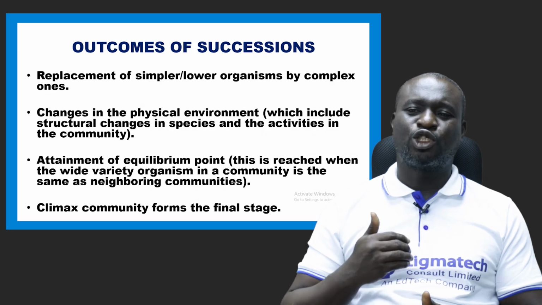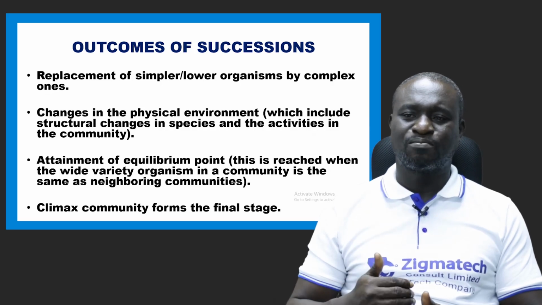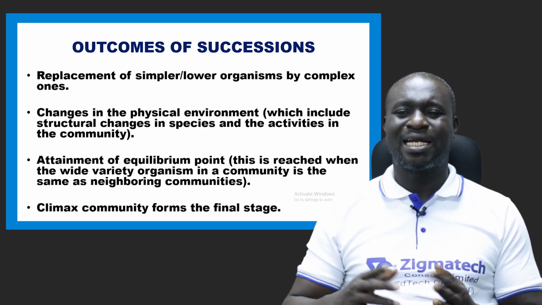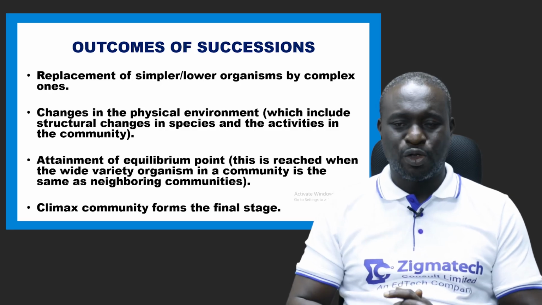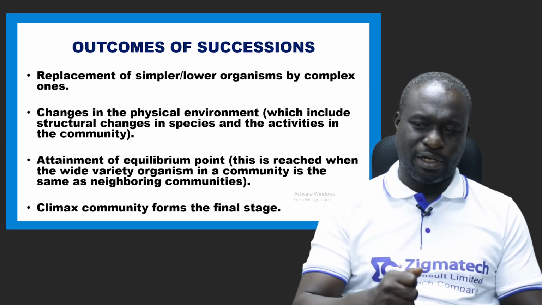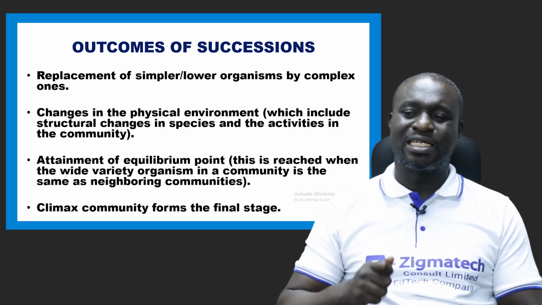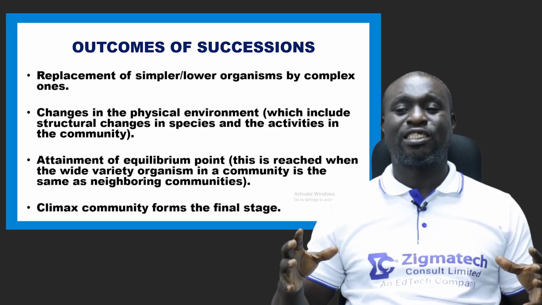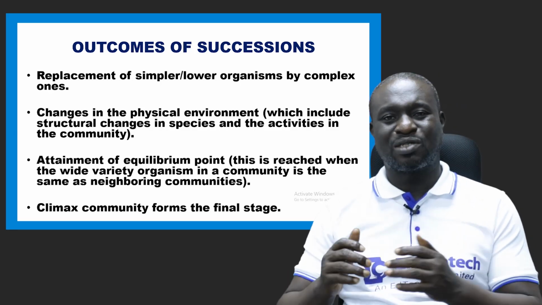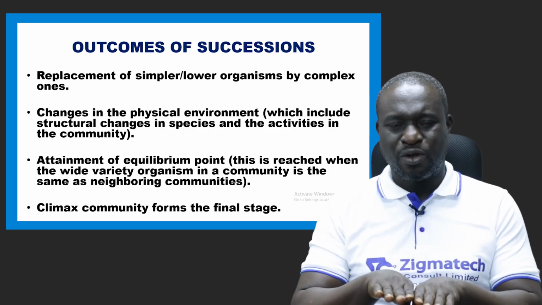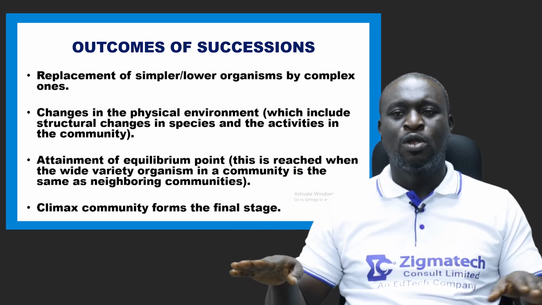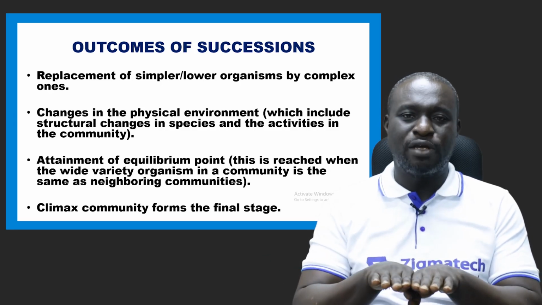Number two is changes in the physical environment, which includes structural changes in species and the activities in that particular community. Number three, there is an attainment of equilibrium point. Now, when we say equilibrium point, it is reached when the wide variety of organisms in a community is the same as neighboring communities, when there is a balance. Okay, what you see in this particular area is what you're seeing in another particular area. We say there is an attainment of equilibrium point.